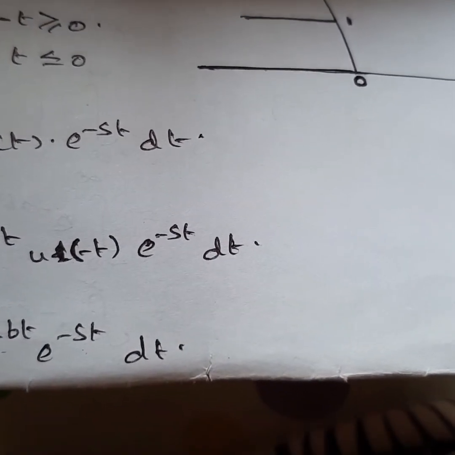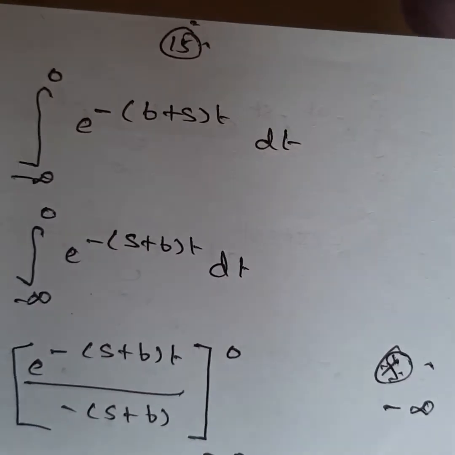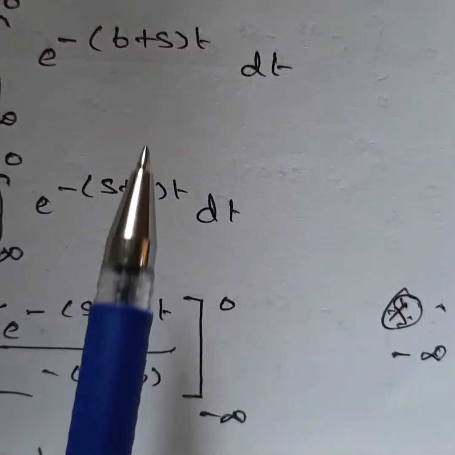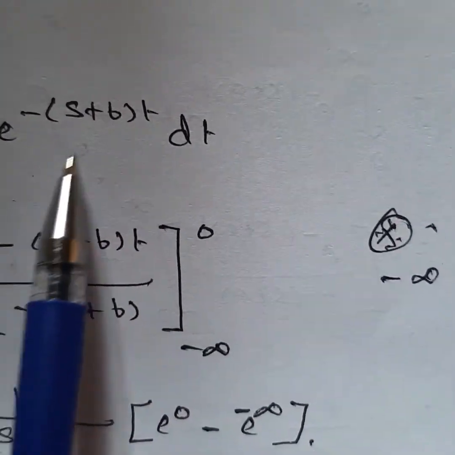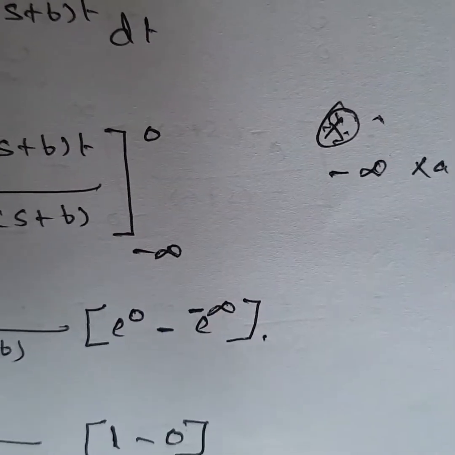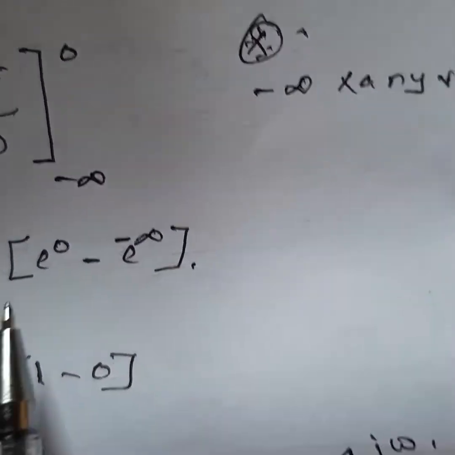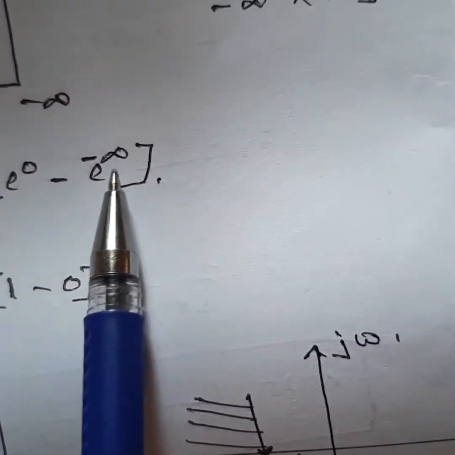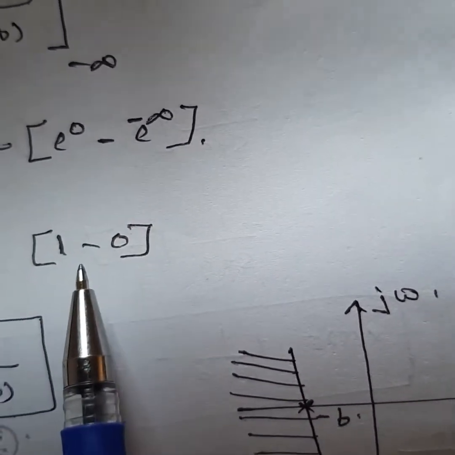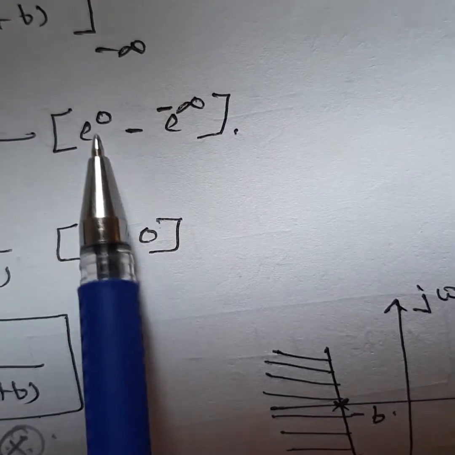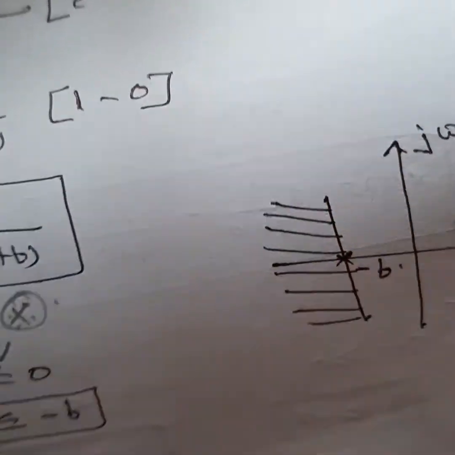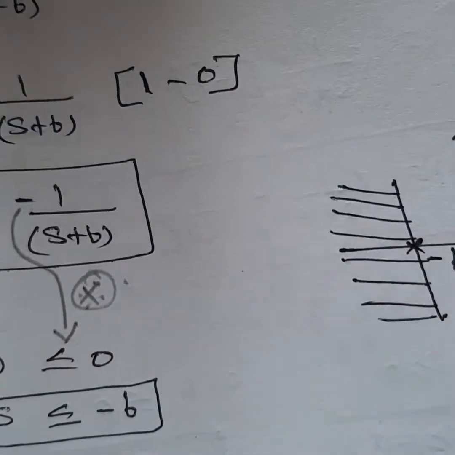Now e power a into e power b is e power a plus b, so we get e power minus (s plus b) into t. Integrate this: e power minus (s plus b)t divided by minus (s plus b), with the integration from minus infinity to 0. Now apply the limits: e power minus infinity is 0, and e power 0 is 1. So the answer is X of s equal to minus 1 by s plus b.